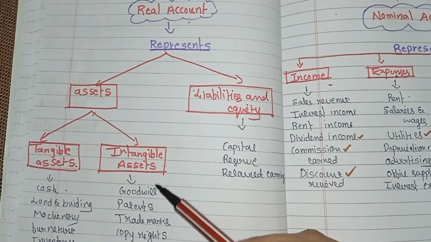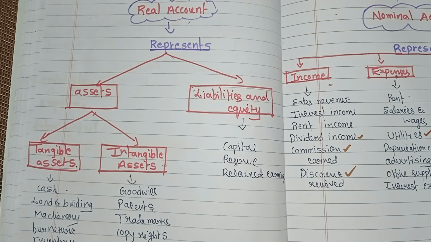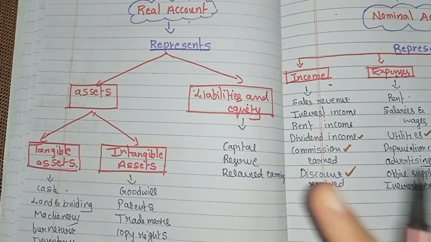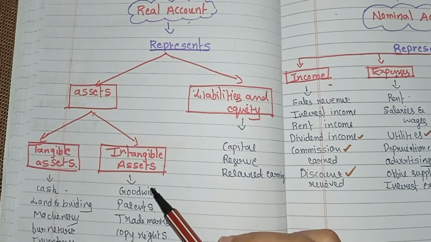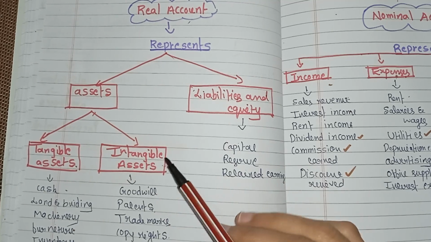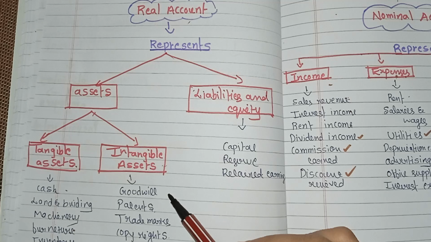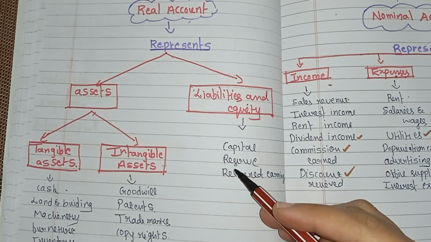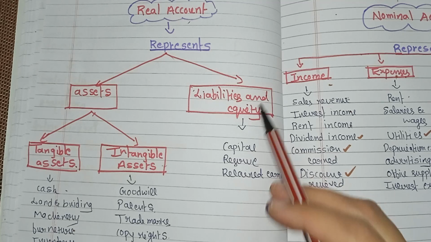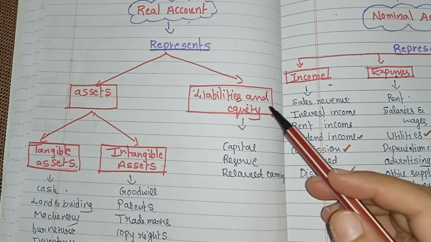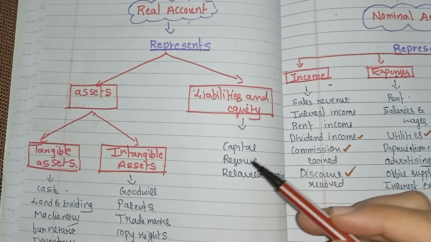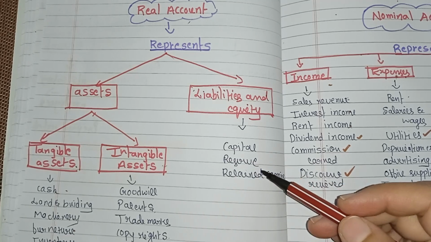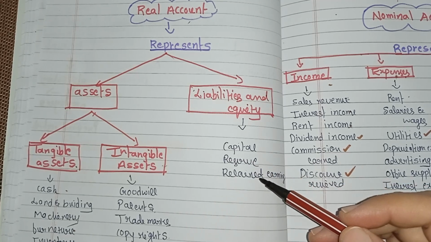Intangible assets are the non-physical assets but with value. The items that come under intangible assets are goodwill or any patents, trademarks, copyrights. The items under liabilities and equity are capital account or any reserve or retained earnings.